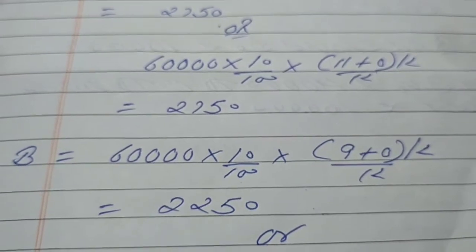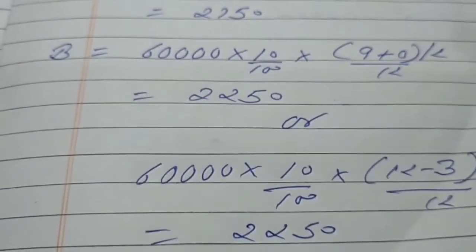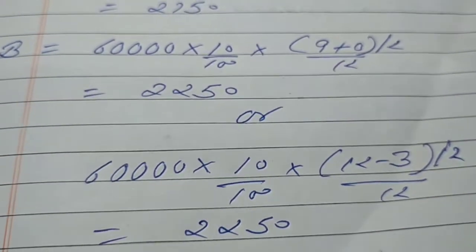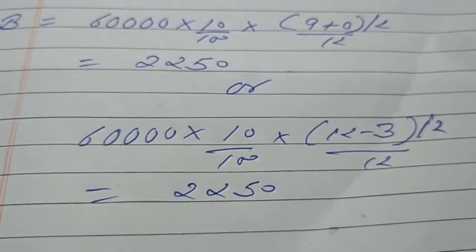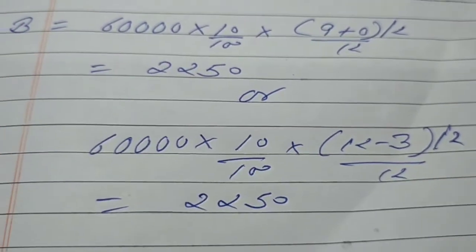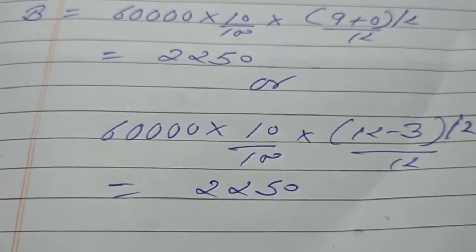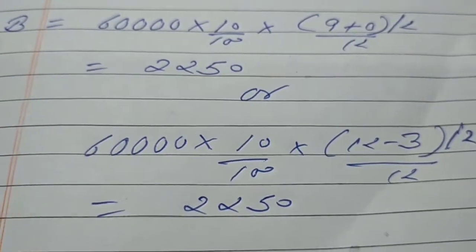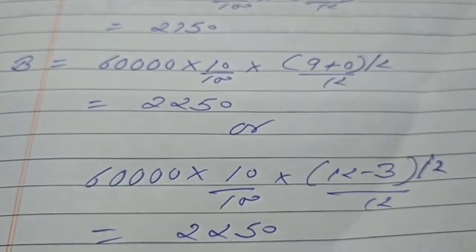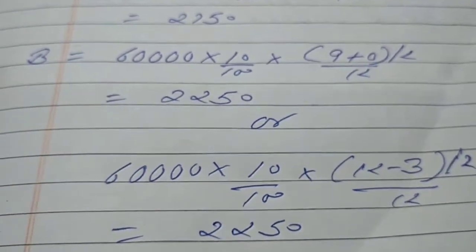You have used this formula, but this is 60,000 into 10 by 100 into (12 minus 3/2) upon 12. This is the new formula. I will discuss this formula with you, but not now. I will discuss this formula in a separate video. Right now, according to the formula, B's interest on drawings will be 2250.